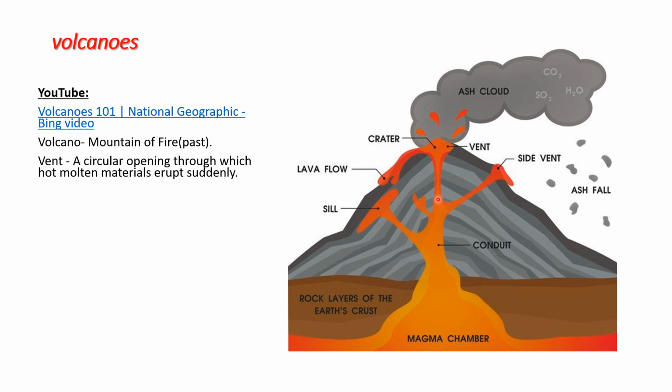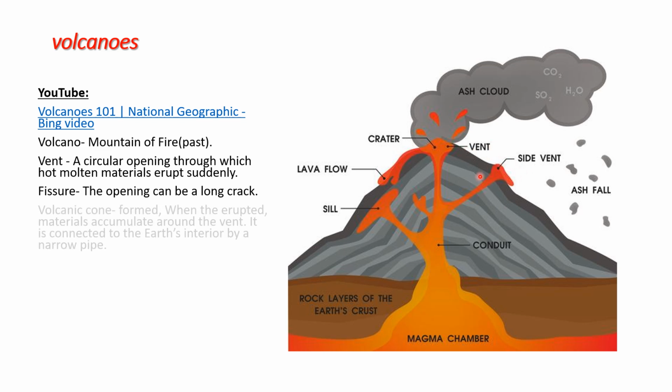So what is the place it is coming out from? We call this opening the vent. When it is coming out, it will release some gases like CO2, SO2, H2O. It mixes with some gases and we call it an ash cloud. This main opening we call the vent, and this side opening we call the side vent. Whatever ash cloud is forming will fall as ash fall. This bowl-like structure we call the crater.